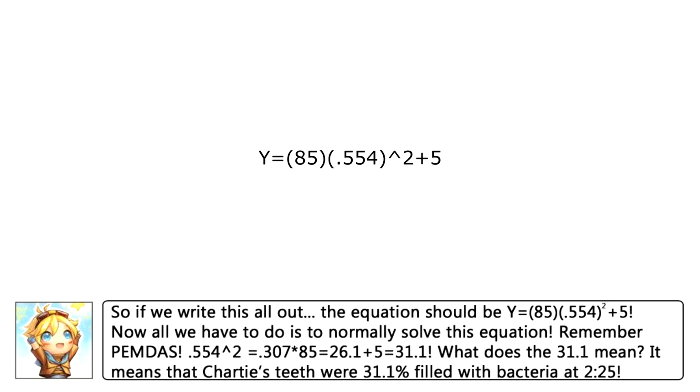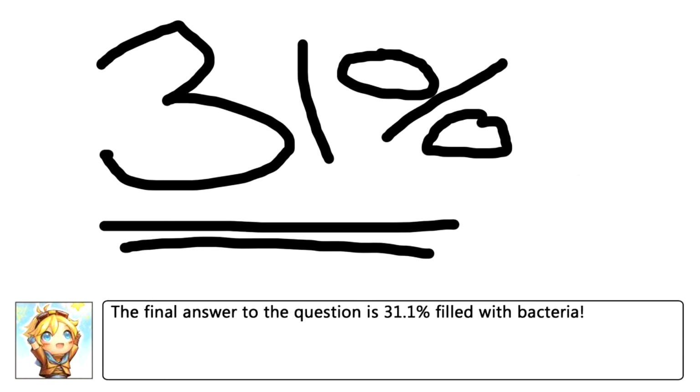Whoops, typo. Remember PEMDAS. P-E-M-D-A-S. Okay, so 0.554 to the power 2 equals 0.307 times 85 equals 26.1 plus 5, and that equals 31.1. What does the 31.1 mean? It means that Chartie's teeth were 31.1% filled with bacteria at 2:25. The final answer to the question is 31.1% filled with bacteria.